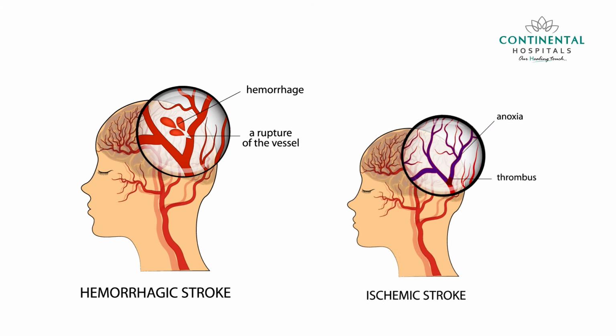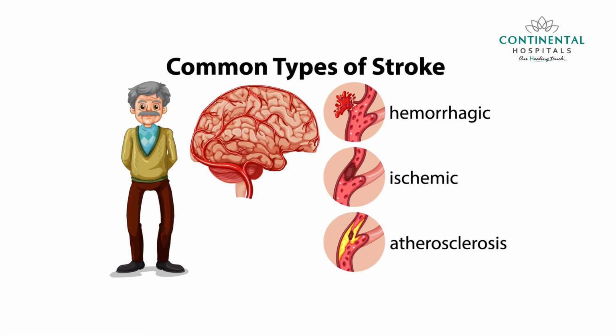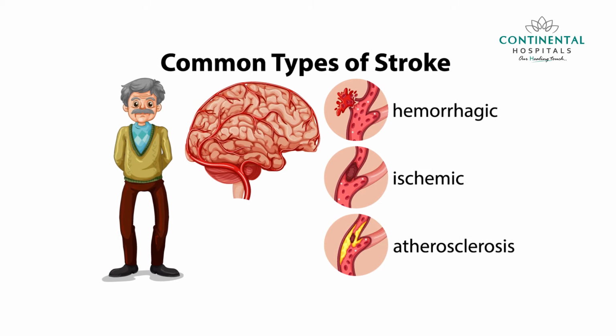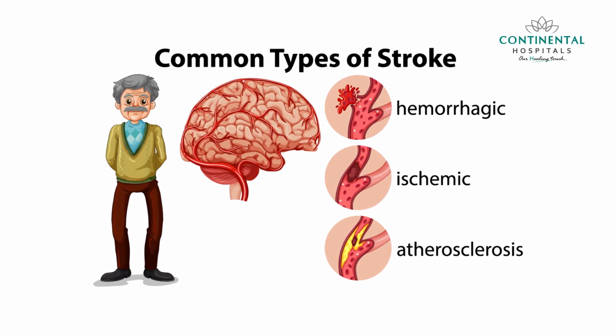In general, we divide brain stroke into two parts, commonly hemorrhagic stroke and ischemic stroke. Hemorrhagic stroke is where there is a brain hemorrhage, or leaking of blood inside the brain, maybe due to multiple causes. The second part, where there is an obstruction of blood flow to the brain, we call ischemic stroke. Today I'm mainly emphasizing the ischemic stroke, where the blood supply to the brain is interrupted, leading to the cerebral or brain stroke.